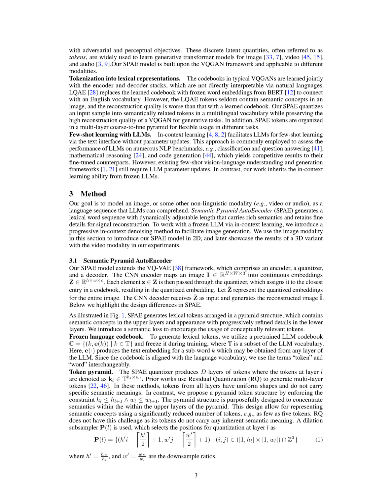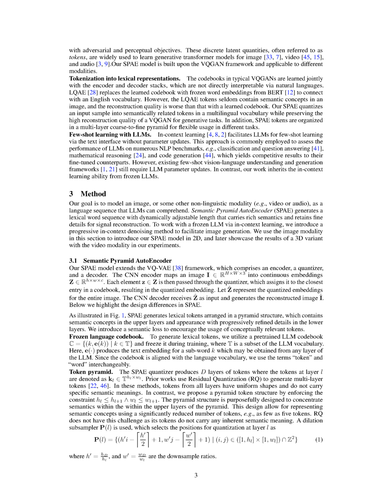Section: Token Pyramid. We're introducing a new concept called the token pyramid. In our method, the SPAE quantizer generates D layers of tokens. In each layer, we denote the tokens as K_L, which are part of a matrix T with dimensions H_L by W_L. Previous methods used residual quantization, RQ, to create multi-layer tokens. However, in these methods, all tokens are the same shape and don't carry any specific meanings.